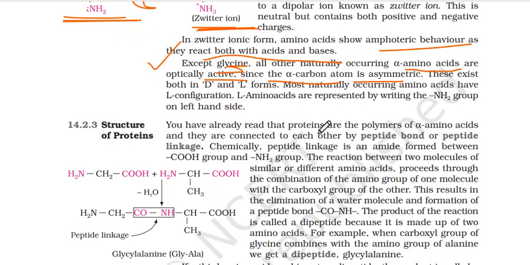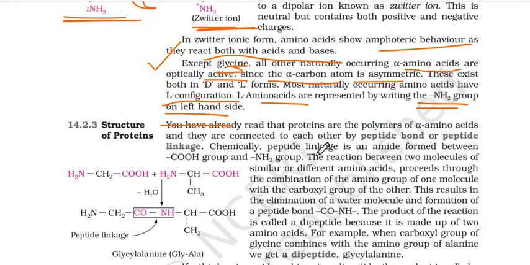Most naturally occurring amino acids have L configuration. L amino acids are represented by writing the NH2 group on left hand side. Usually L, D अब हमें पता है is nothing to do with rotatory activity, but L will mean that the amino group will be on the left side. So usually you will come across L amino acids only.